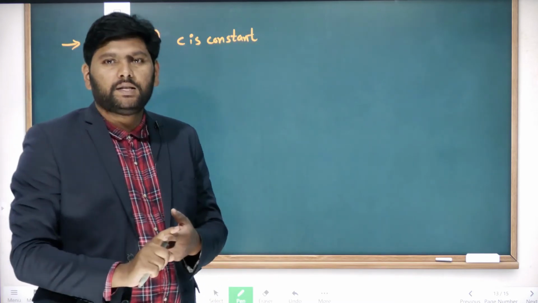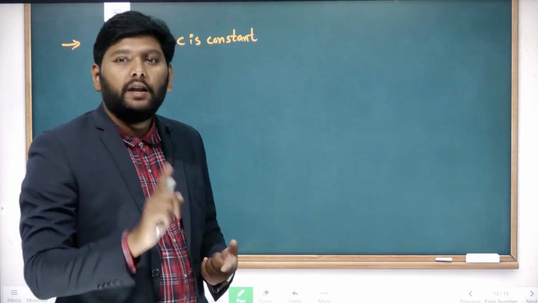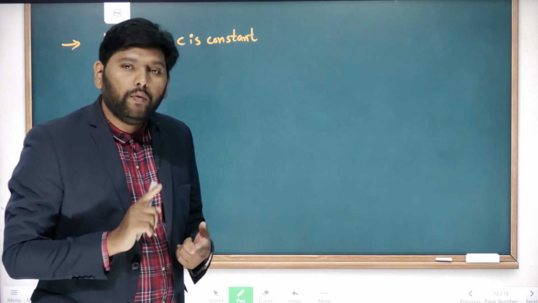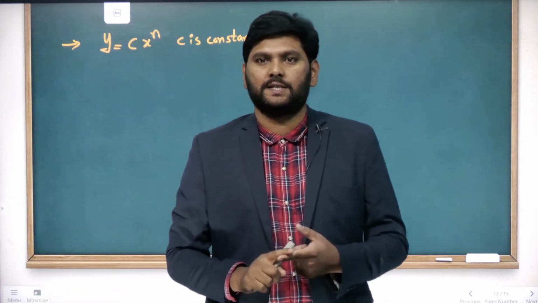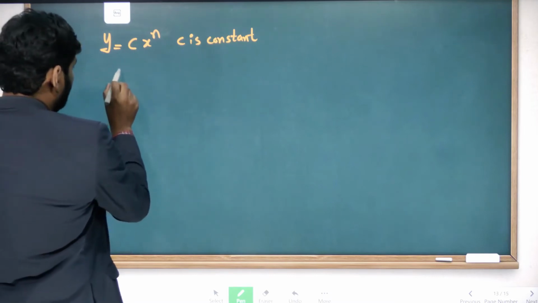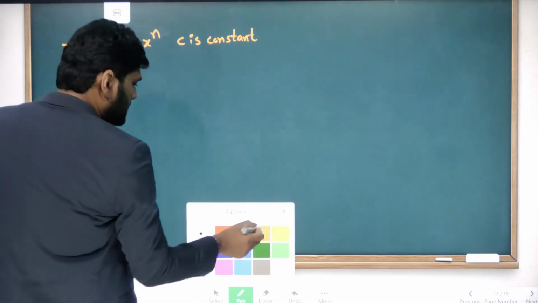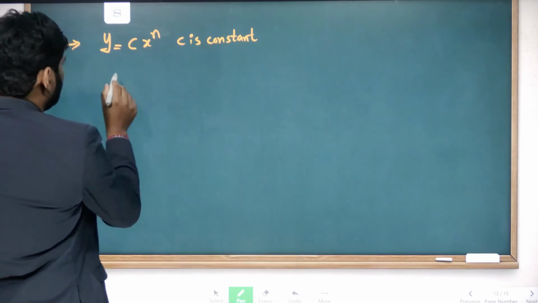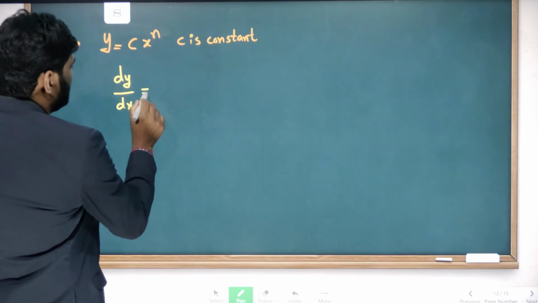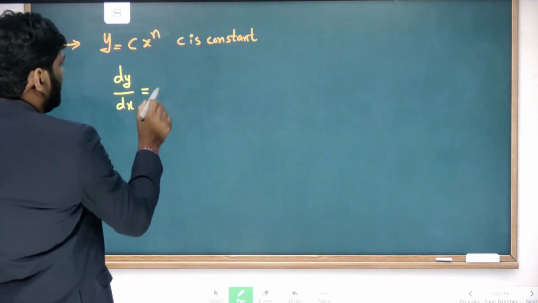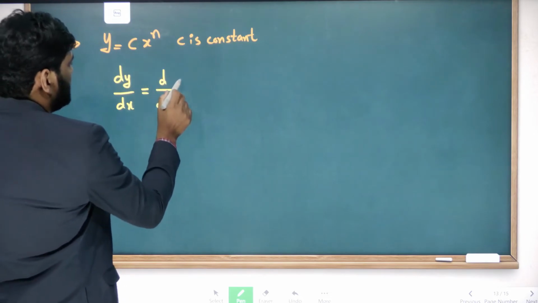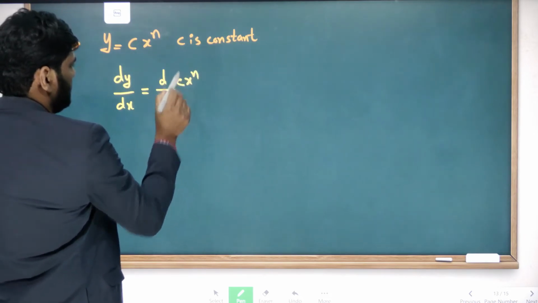Now when c is a constant, how do you do differentiation of that y? Because y is a function, we will do differentiation for functions. So the differentiation is dy by dx, which is equal to, y means c into x power n.